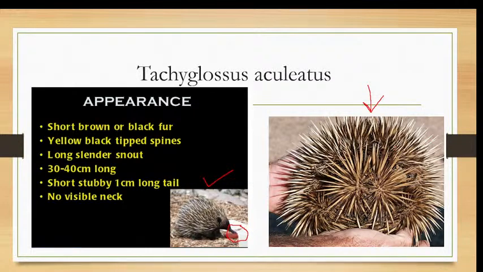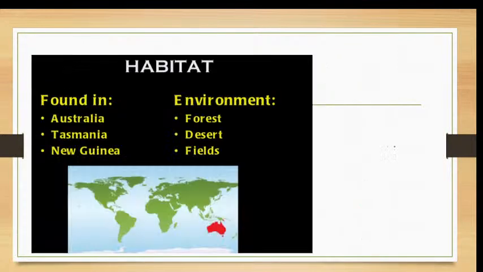So this is Tachyglossus aculeatus. Then habitat, I said it is commonly found in the Australian region, Tasmania and New Guinea.